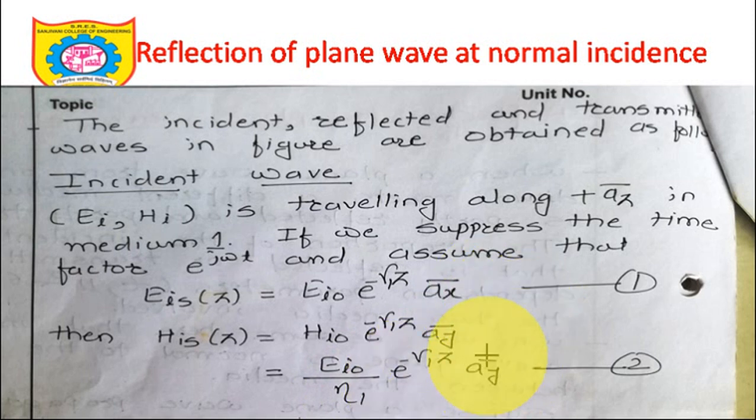In the next lecture we'll talk about the reflected wave, then the transmitted wave, and we'll try to find certain relationships between them in order to establish the transmission coefficient and reflection coefficient of the wave for the two media.